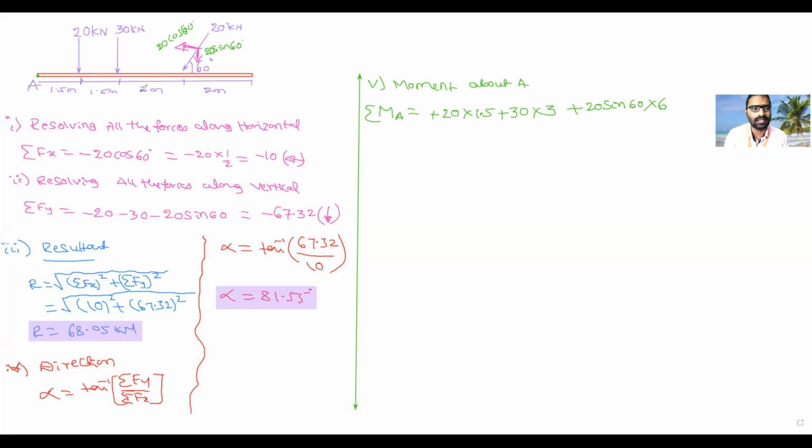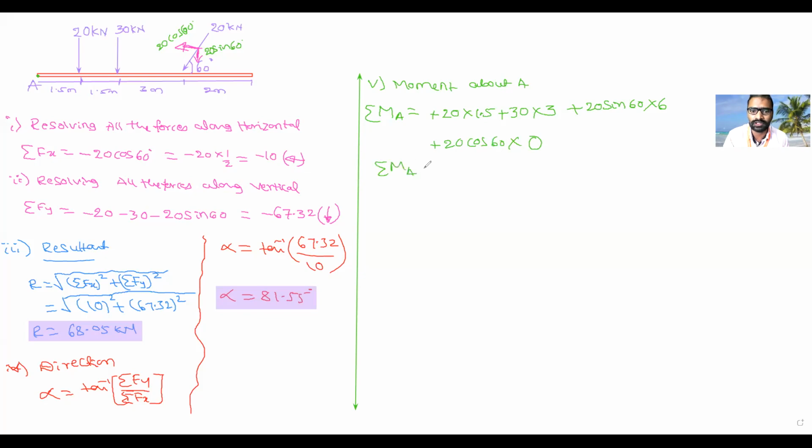Then its x component. X component is 20 cos 60. Is this x component producing any moment? No, sir. Why no? About point A, it will pass through the point A. There is no perpendicular distance. I will write for your understanding purpose: 20 cos 60, there is a force, but the perpendicular distance is 0. That's why it is not producing any moment.